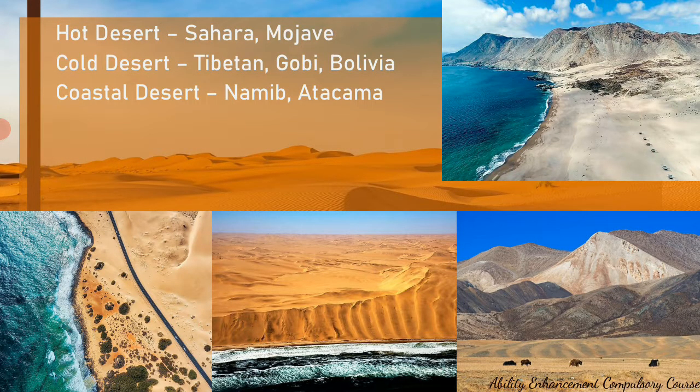Now, the different types of deserts are, first, the hot desert, which we all know about. Those include the Sahara Desert in Africa, the Mojave Desert, which is found in the US, or the Thar Desert, which is found in India. So those are examples of hot deserts, having very high temperatures in the morning. At night time they're very cold, and the organisms there are adapted to that. So they are called the arid deserts, that means hot and dry deserts.